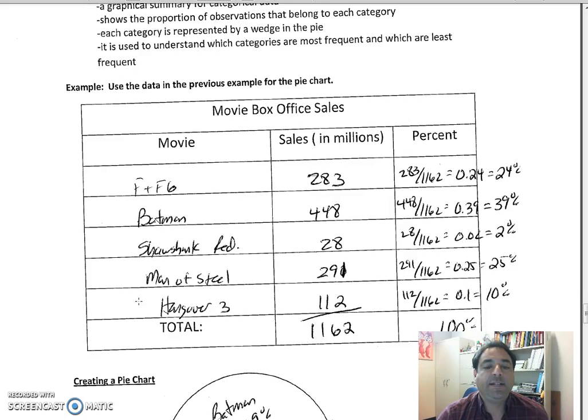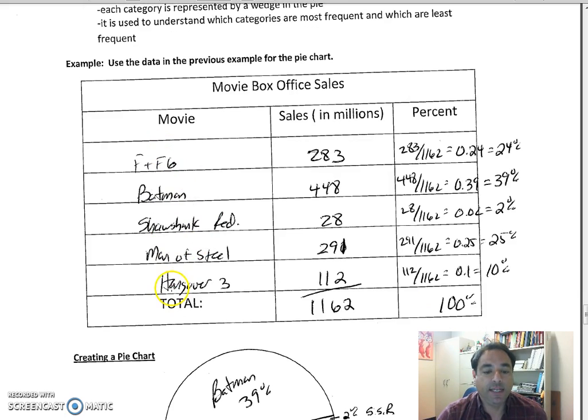Okay, we can also look at a pie chart. So if I take these same movies, again, the name of the movies, how much money they made, and let's say you put out all these movies in the same summer, and you want to find out what percent each movie made. So step one, you add up all the sales, and you get 1,162. And to find the percent, we take each individual movie total and divide it by the grand total. So 283 divided by 1162 gives us about 24%.